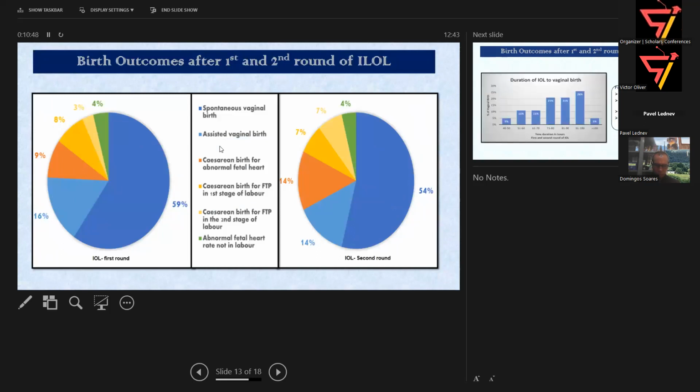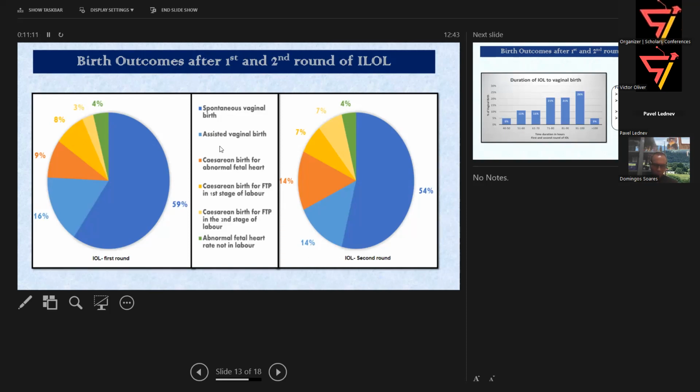So this is the pie chart of the first round of induction of labor and then the second round. What we have compared between the first and second round is, first, the spontaneous vaginal birth: 59% after the first round, 54% after the second round.